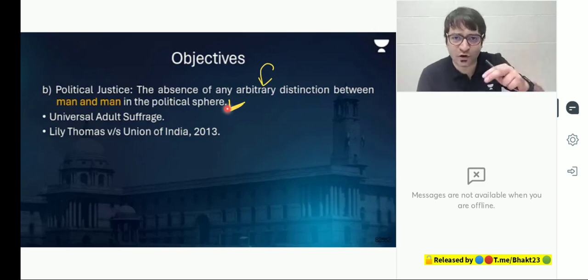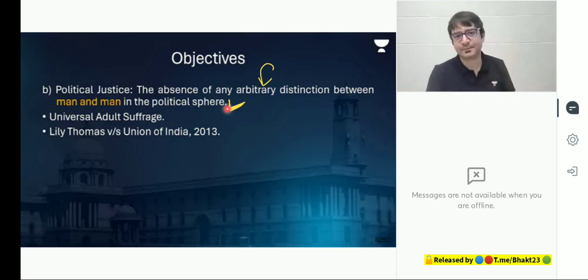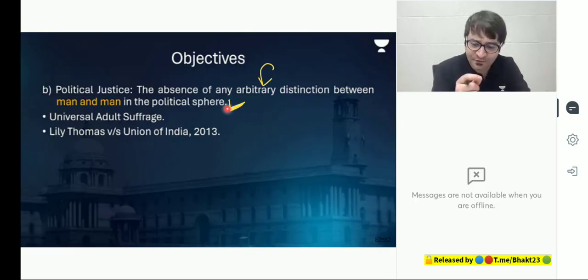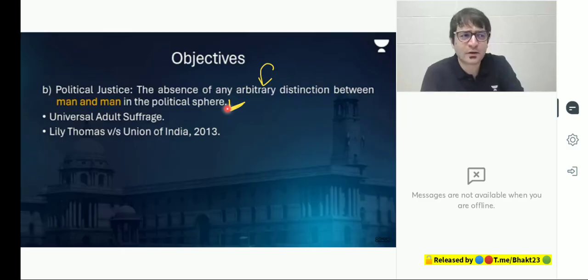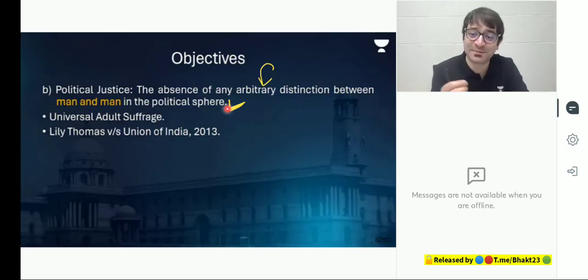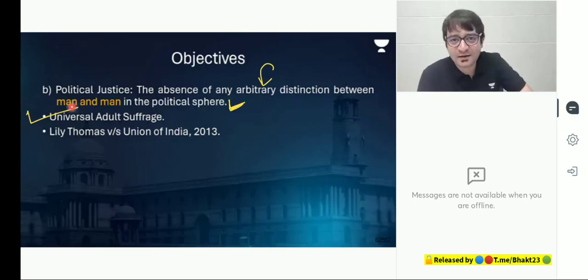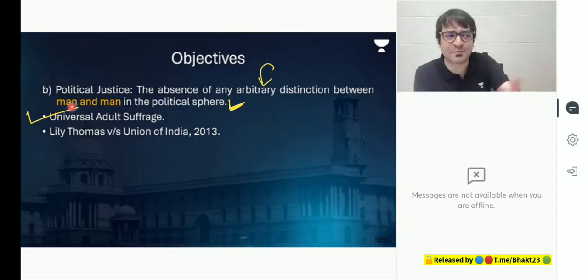And then they will lecture so-called underdeveloped, developing Asian and African countries that you need to work on your gender justice. In 1950, when the Constitution was enacted in India, stories were written in the foreign press that the Indian experiment is doomed to fail. This society will collapse. Why? Because they have experimented with democracy. Not just democracy, universal adult franchise, where they are giving the right to vote to everybody above the age of 21. Initially it was 21, later reduced to 18 in 1989. They said it was just a matter of time, the Indian state will collapse because they have given the right to vote to everybody.